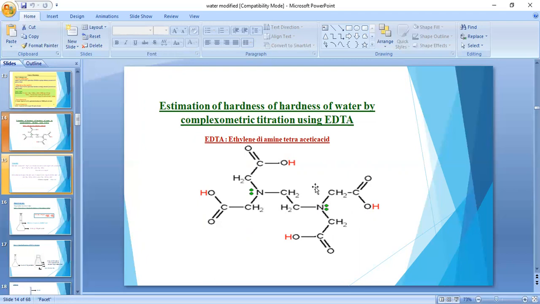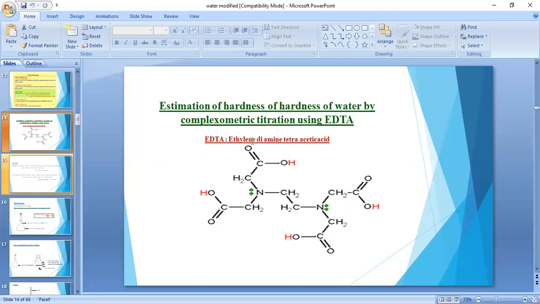It forms complexes with different metal ions. Why are we choosing EDTA especially? Because it forms complexes with the different metal ions at a pH range of 9 to 10 especially. That's why we are choosing EDTA.